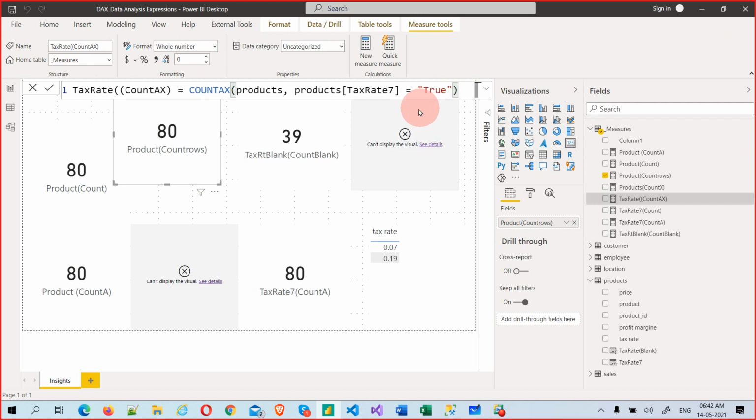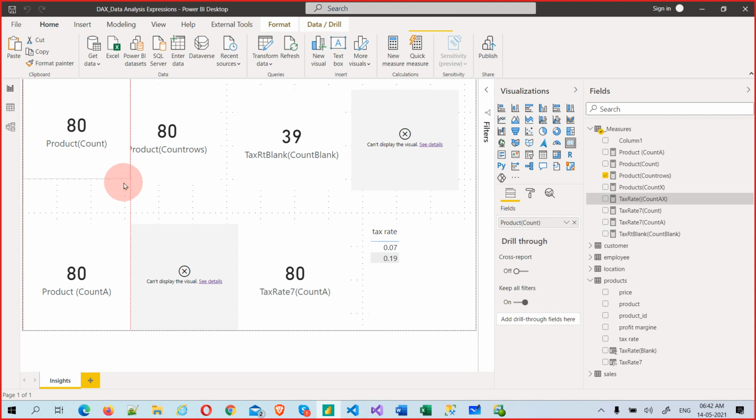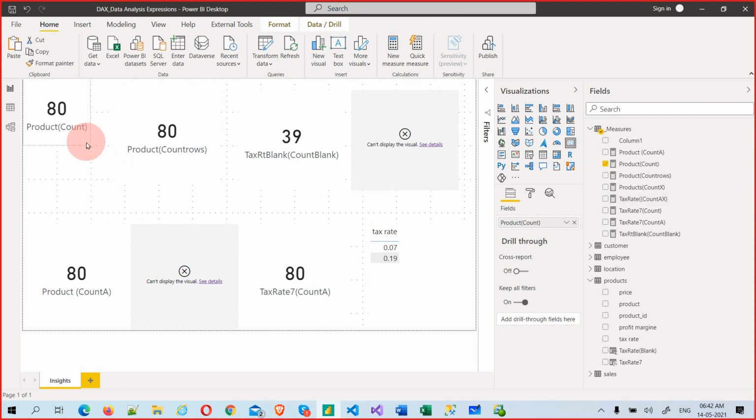Okay, now let me take one more card. Where can I put cards? I don't have space. Let me make it small size. Size is not happening.